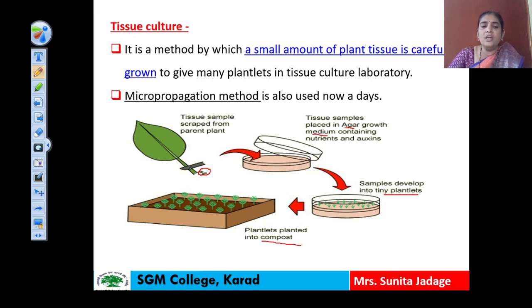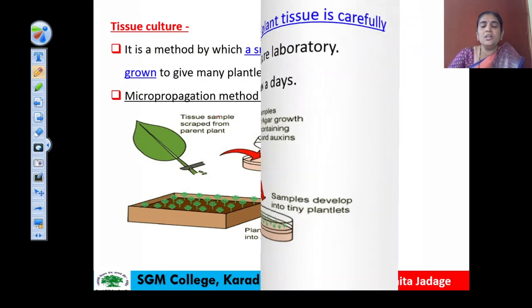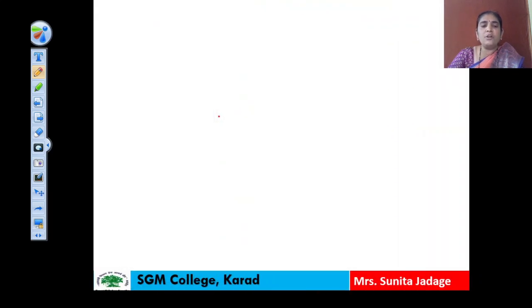So in this way a very small part of the plant tissue is taken and grown into many plantlets with the help of this tissue culture technique. Okay, so in this way we have completed the artificial methods of this asexual type of reproduction or vegetative propagation.